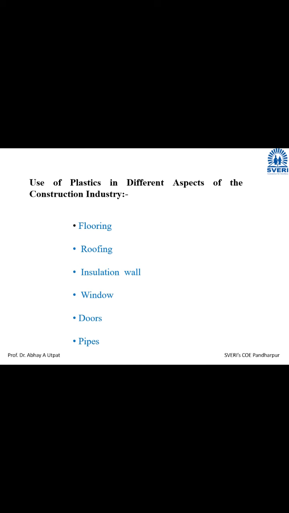And the most important is pipe plumbing, which I was supposed to explain to you. For your information, in old days all plumbing material was GI pipe, galvanized iron, and it was skilled work. These laborers are known as plumbers. Skilled plumbers were required for pipe fittings of GI pipes.